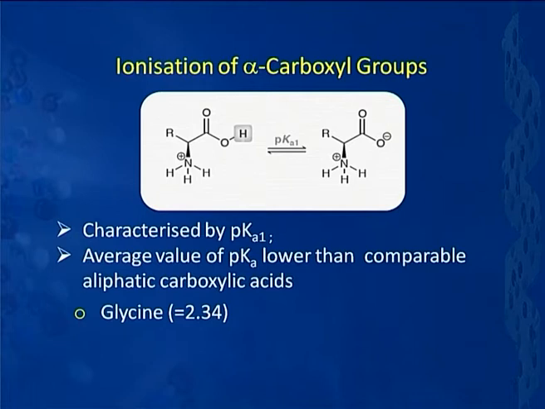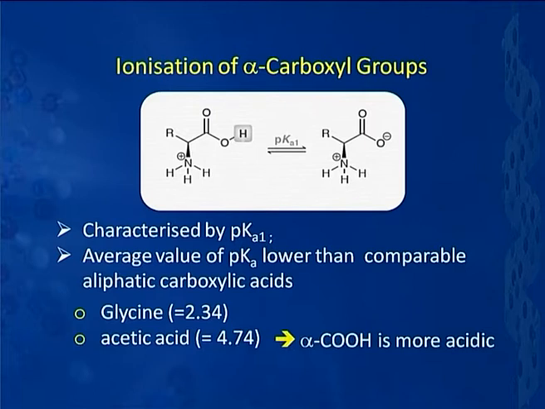Let us take some examples here. Say glycine. For glycine, the value of this pKa happens to be 2.34, whereas that for acetic acid it is 4.74. We find that this acidic group is more acidic as compared to a simple carboxylic acid without an NH2 group there. Let us move further and look at ionization of alpha ammonium groups.